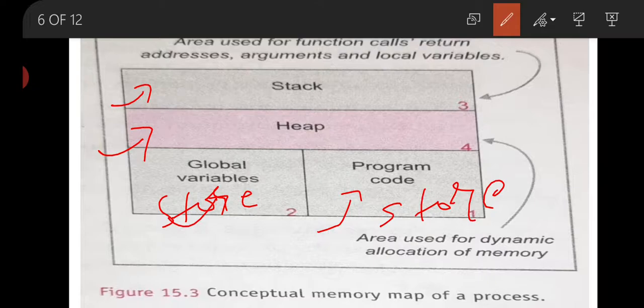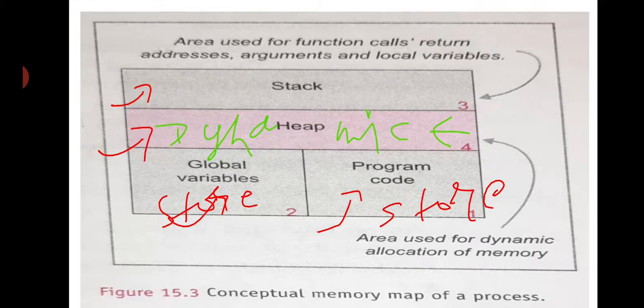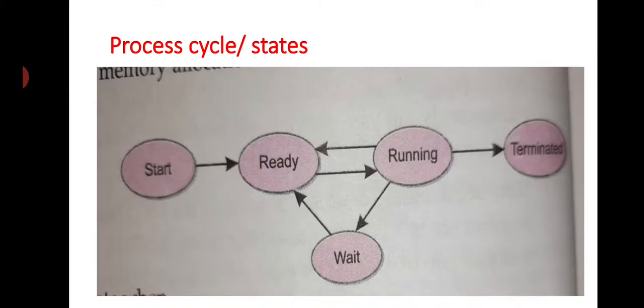Now heap is used for dynamic storage. That means at the runtime, when the process needs more space at the runtime, then heap will provide that space. This is the function of all these blocks of memory. Now I think it is clear to you.